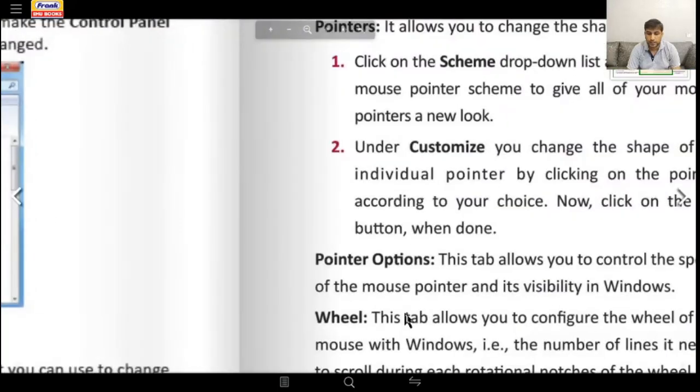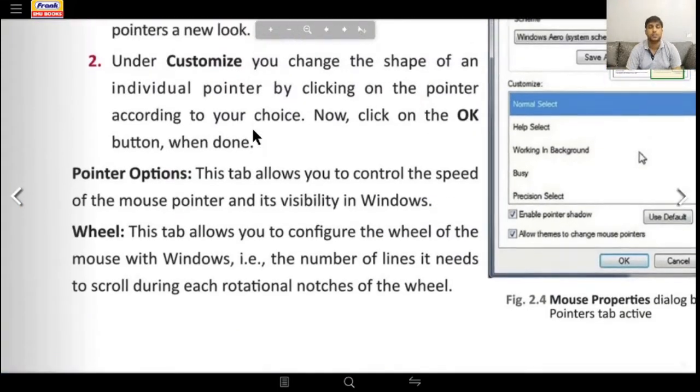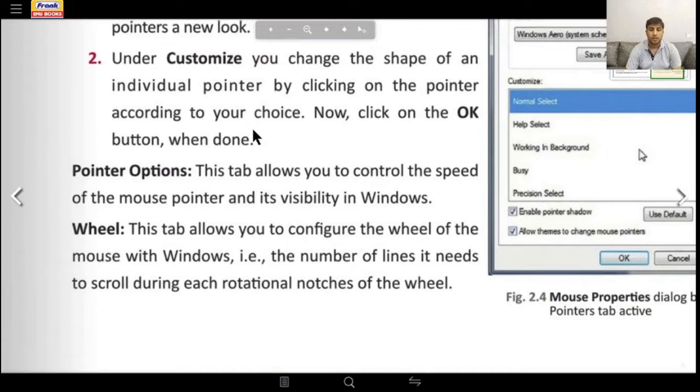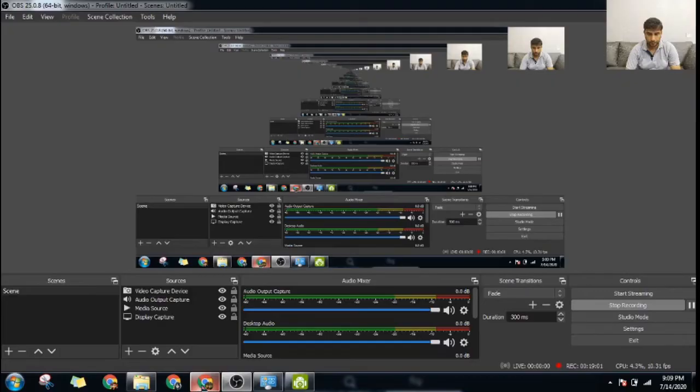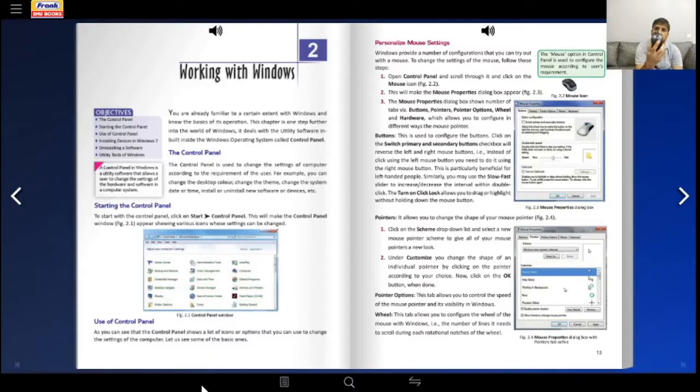The next one is wheels. If you see here, wheels right at the bottom of page number 13. This tab allows you to configure the wheel of the mouse with Windows. That is the number of lines it reads to scroll during each rotational notch of the wheel. Now if you look at the mouse here, the mouse has got this wheel in between. You see this small round shaped thing? It is a wheel.